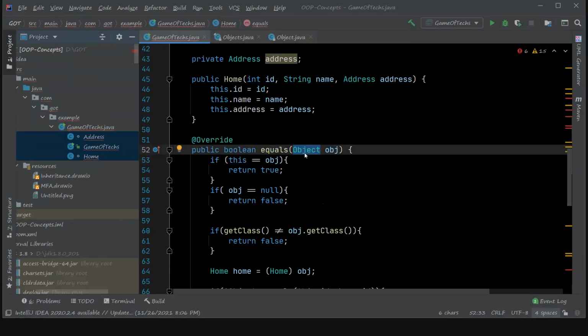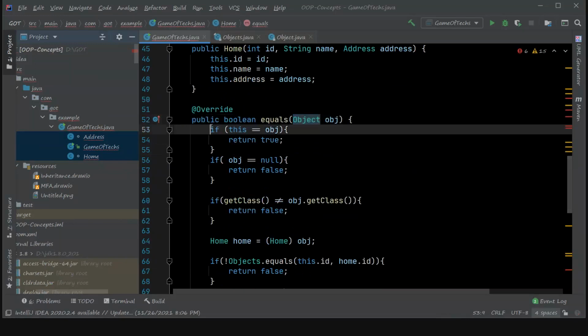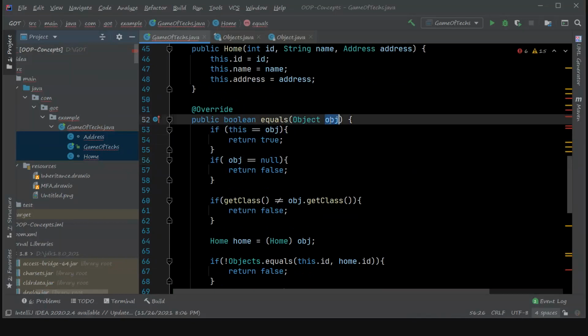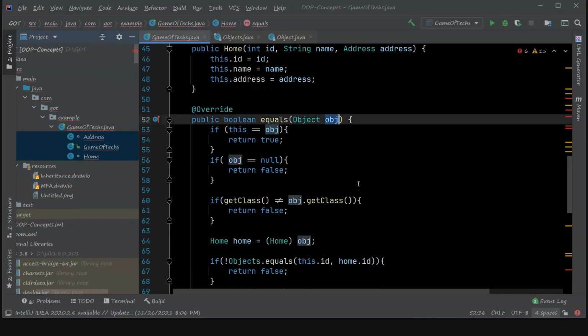So it's better to use Object as the input argument type. Now, the first statement must be the Objects equals method, or you have to implement it like this, checking whether this object has the same address as the given object.